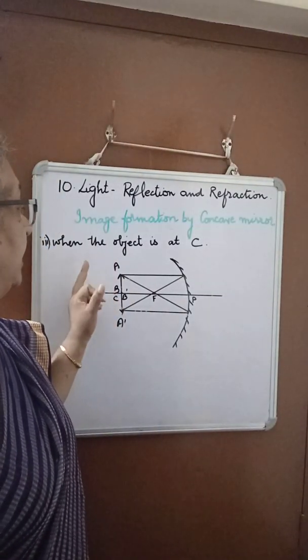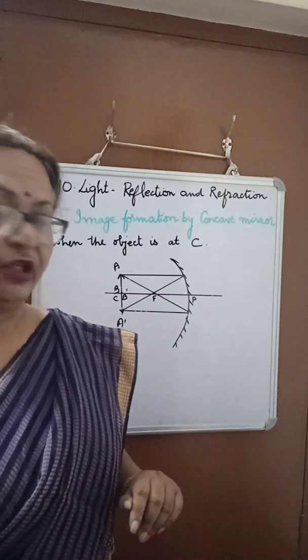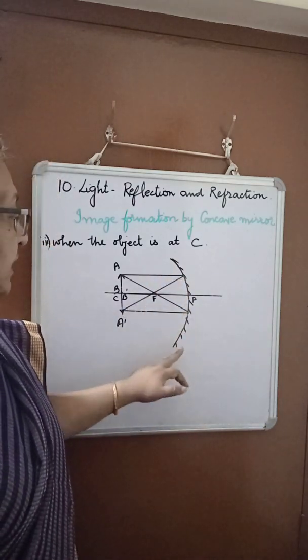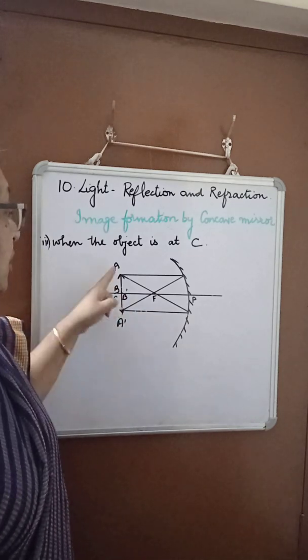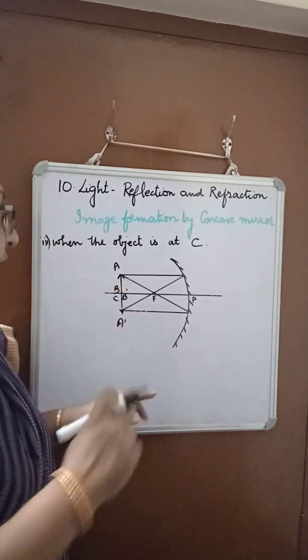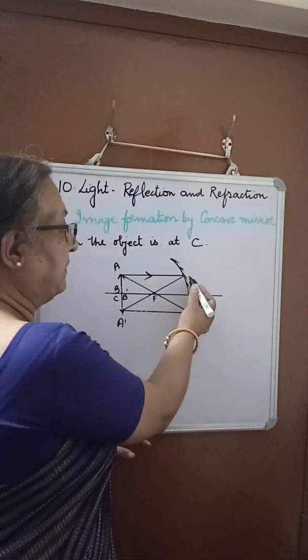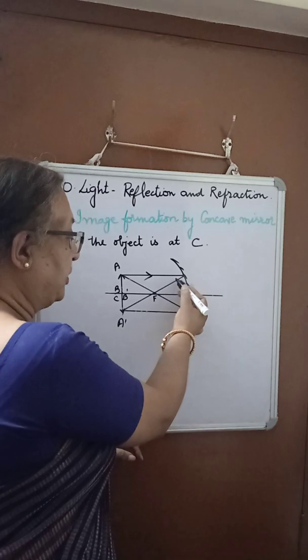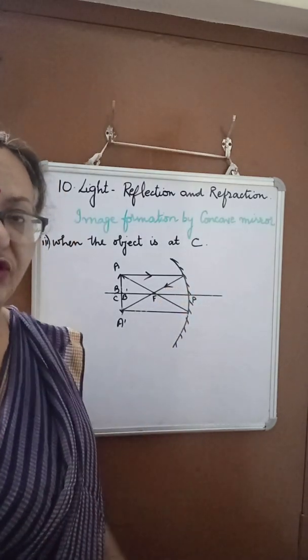The next position is when the object is at C, that is at the center of curvature. So again we have the concave mirror. This is the focus, this is the center of curvature. The object is placed here. Again we consider a ray parallel to the principal axis; after reflection it passes through the focus. This is the first ray.